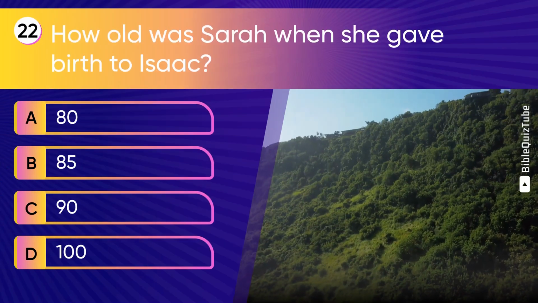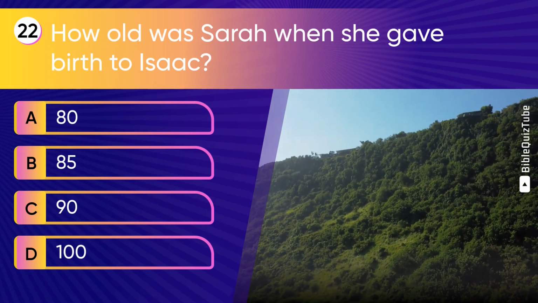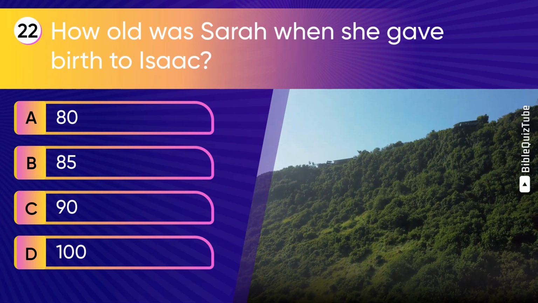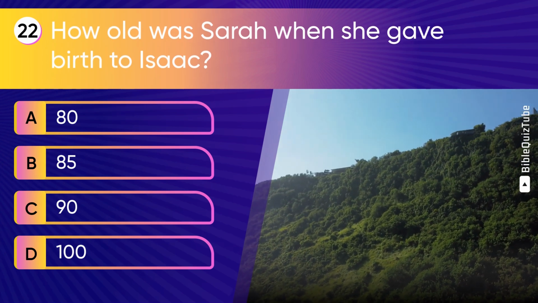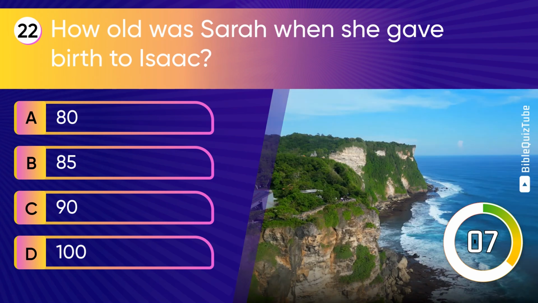Question 22. How old was Sarah when she gave birth to Isaac? A. 80. B. 85. C. 90. D. 100.